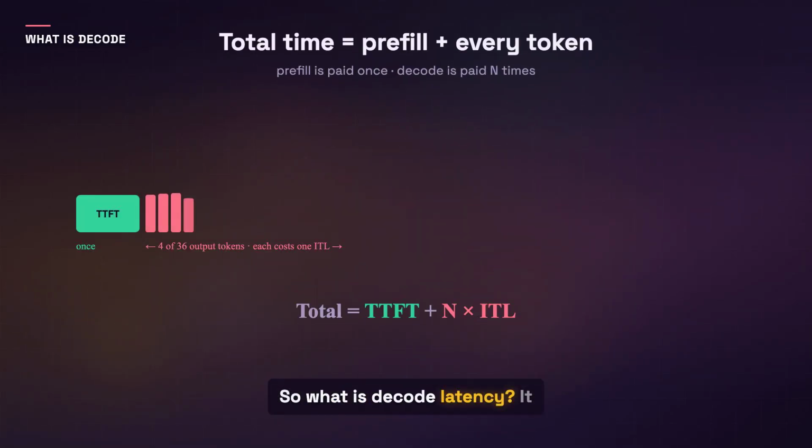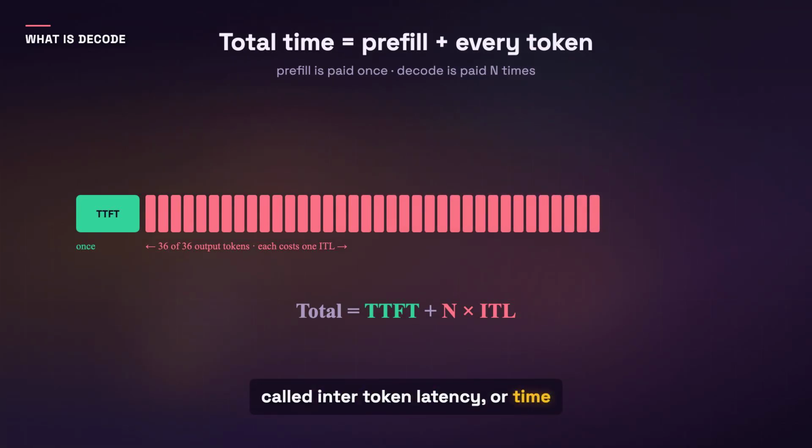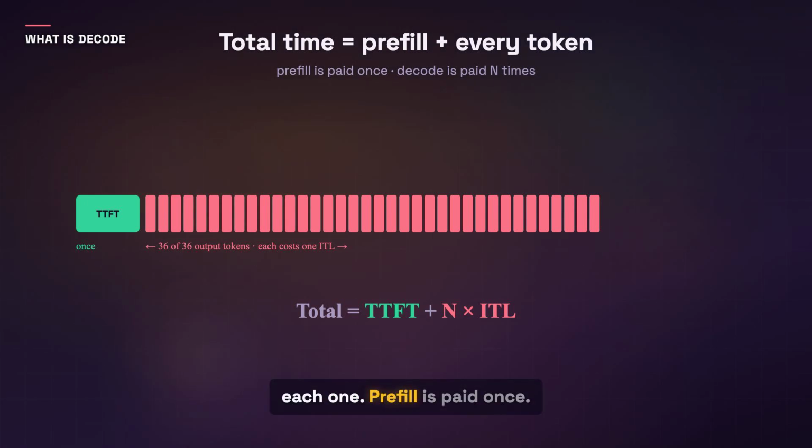So what is decode latency? It is the time between tokens, often called inter-token latency or time per output token. Your total generation time is simple: the time to first token plus the number of output tokens times the latency of each one. Prefill is paid once, decode is paid on every token. For long answers, decode dominates the clock.